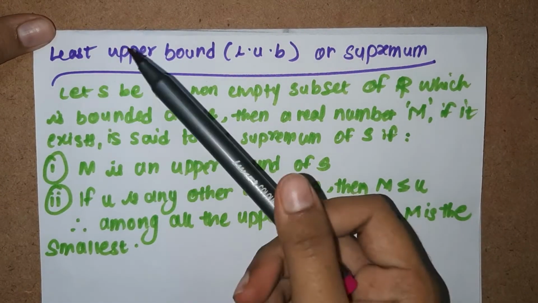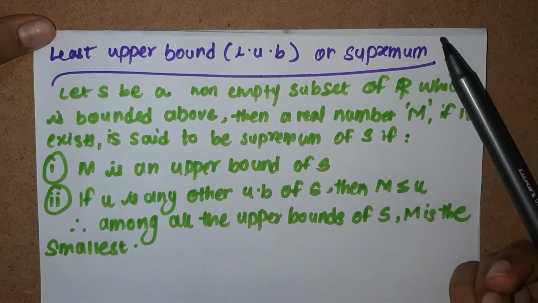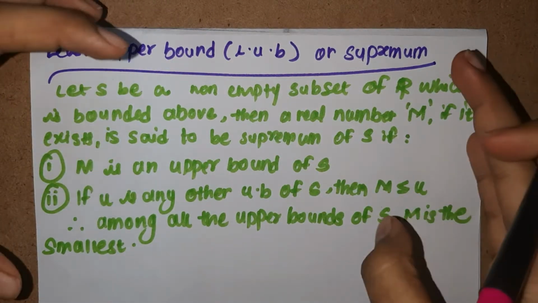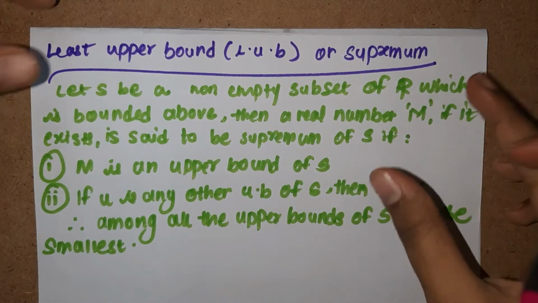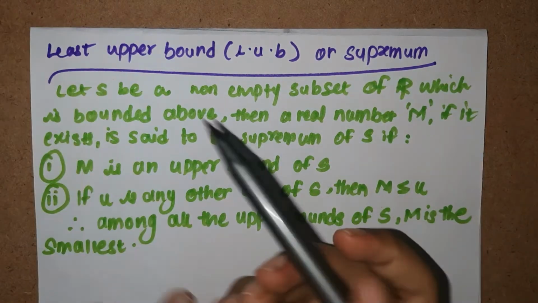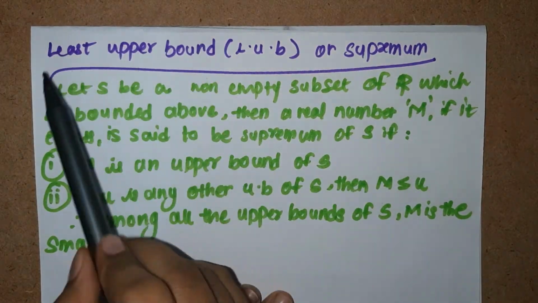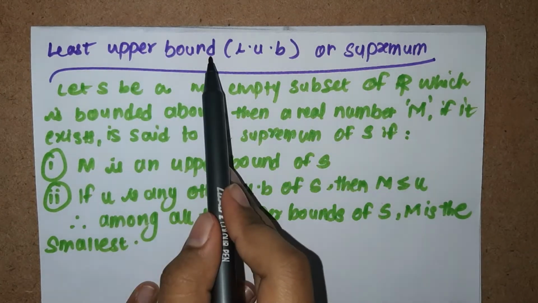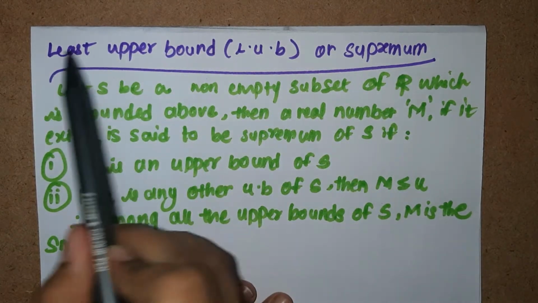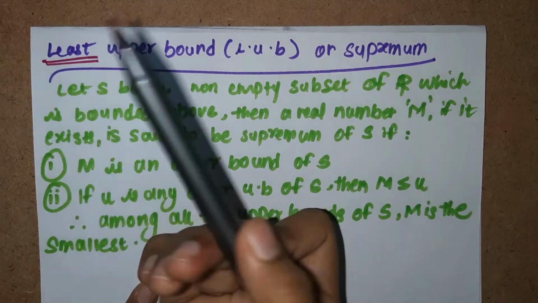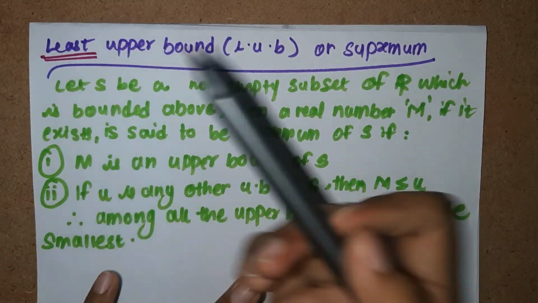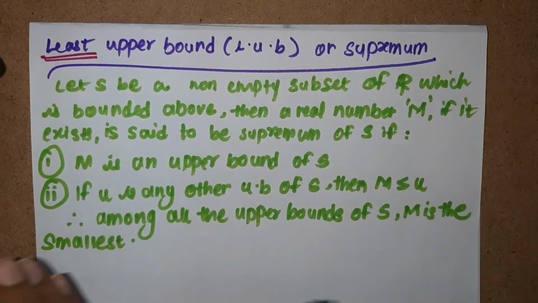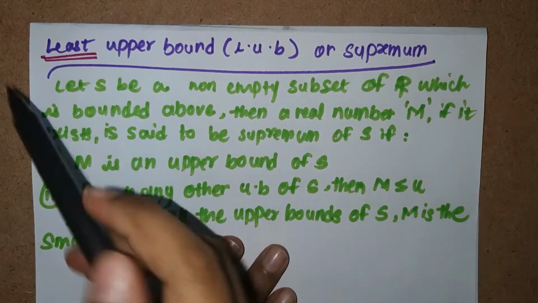So what is least upper bound or supremum? A least upper bound or supremum of a set is nothing but an element. Let us see, first of all, what this word "least" tries to tell us. We all know what an upper bound is, but what is "least" doing here? Least is nothing but the smallest, the smallest of all. So the smallest of all the upper bounds is the least.